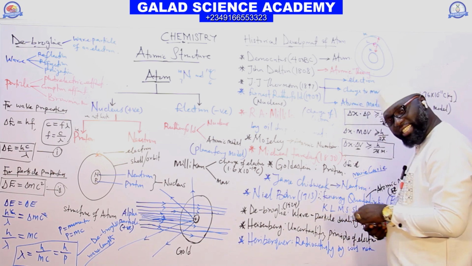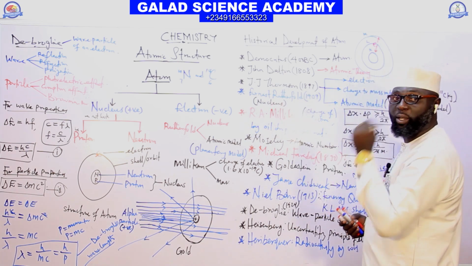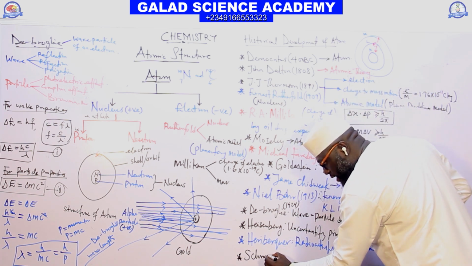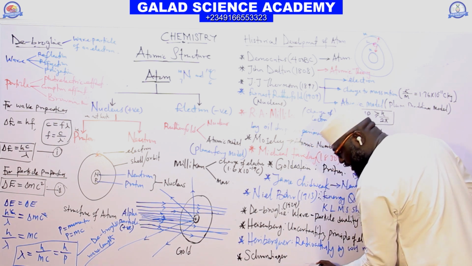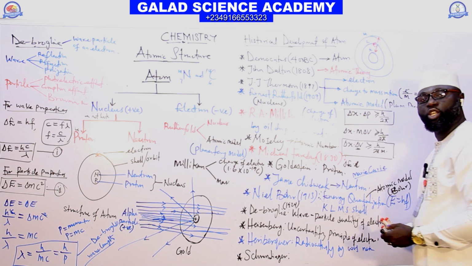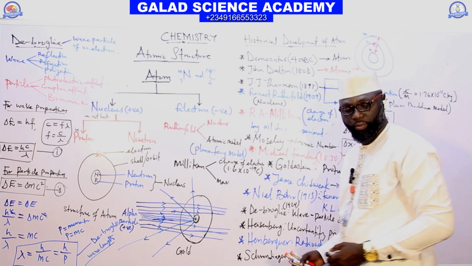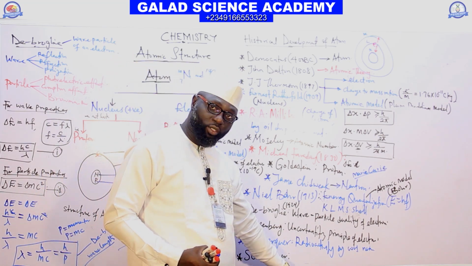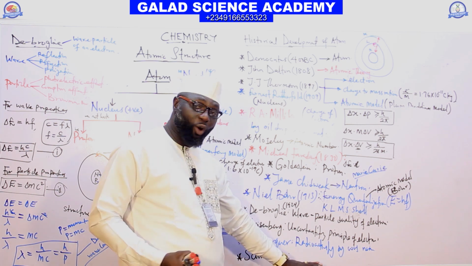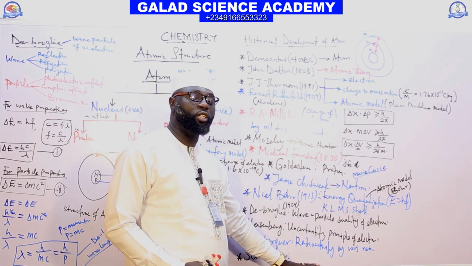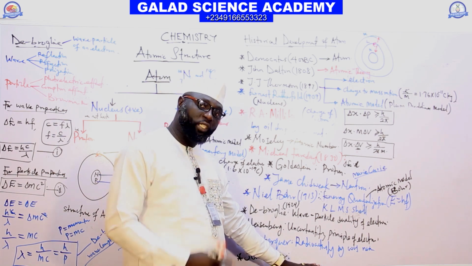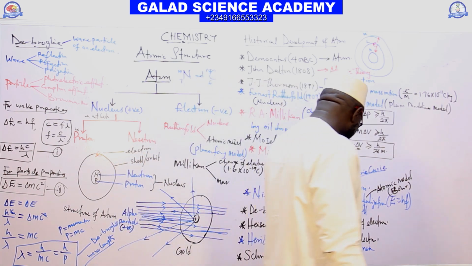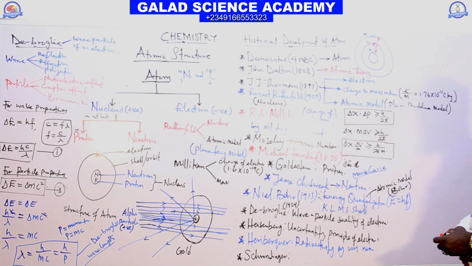The last scientist for this historical development of an atom is Schrodinger. Schrodinger introduced wave mechanics to us, and Schrodinger discovered the wave equation of an electron, which is also known as the Schrodinger equation. So that is all about the historical development of an atom.